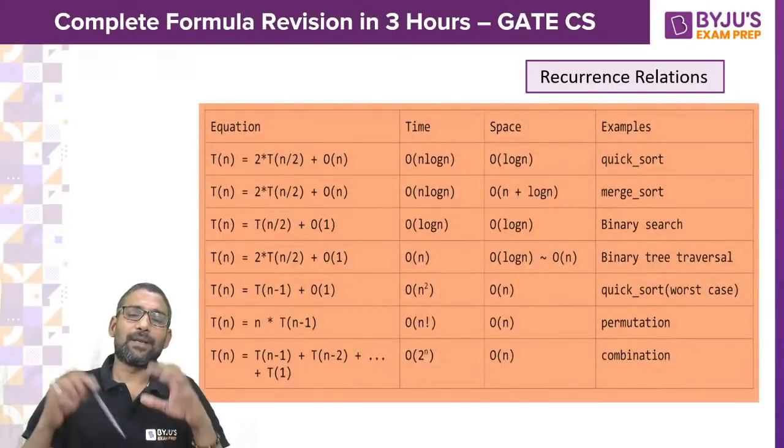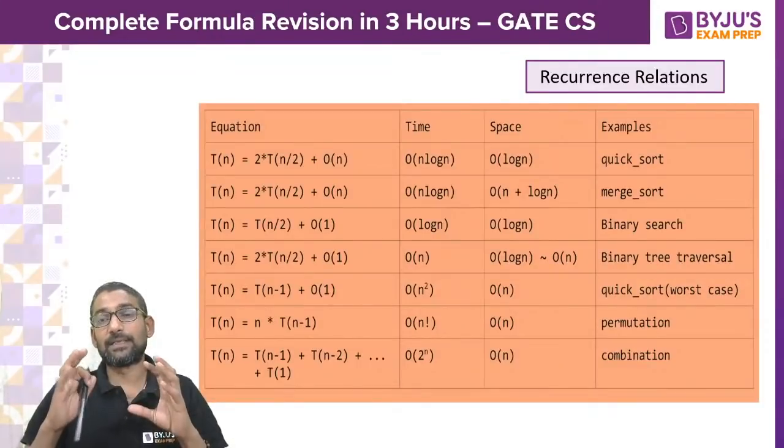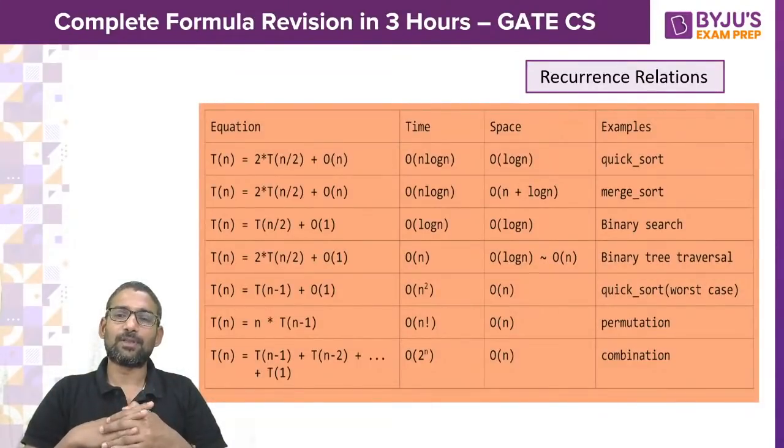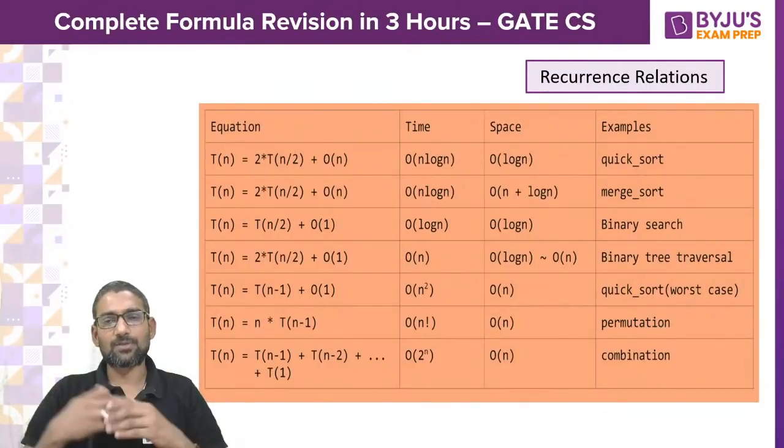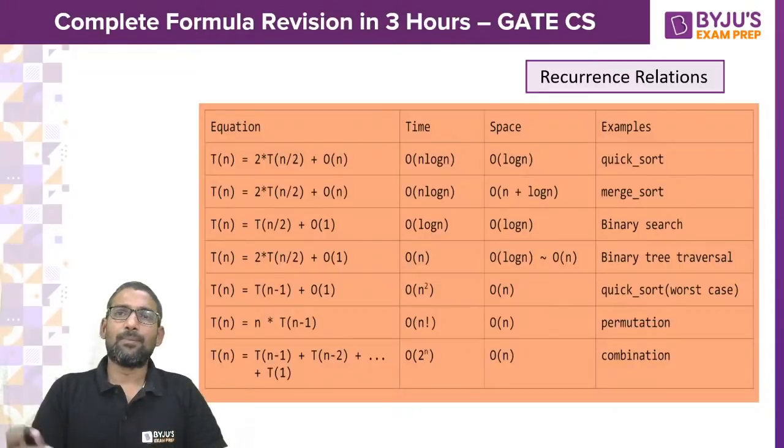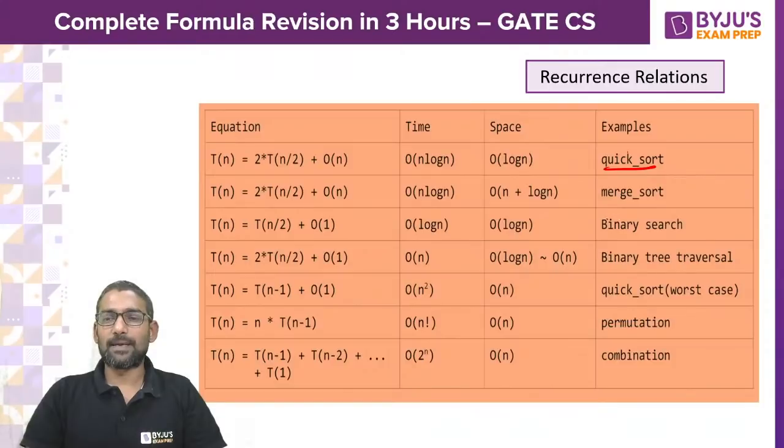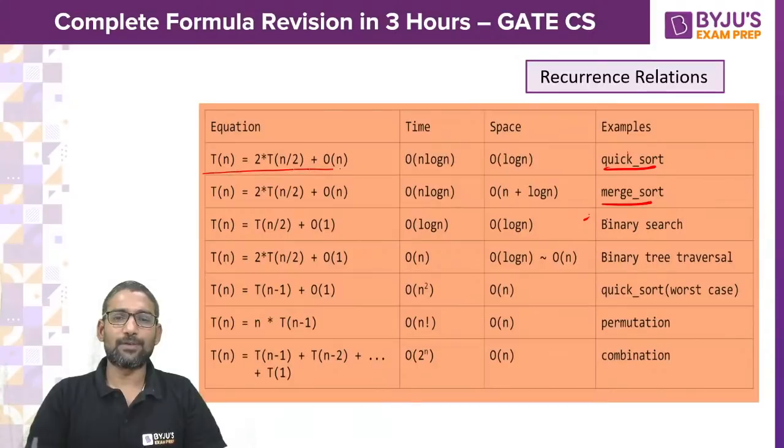And I am trying to present some very important recurrence relations also for the worst case, because sometimes these are also asked in the exam. Majorly, quicksort and merge sort recurrence relations, you see, it is 2T of n by 2 plus big O of n. And for binary search it is T of n by 2 plus big O of 1. And binary tree traversal is 2T of n by 2 plus big O of 1.